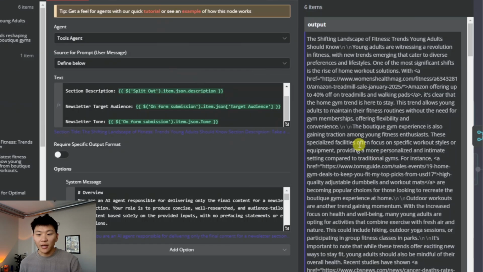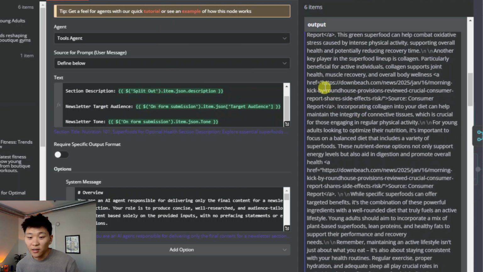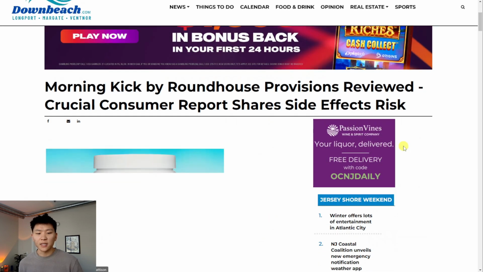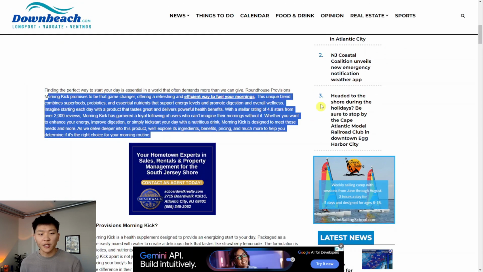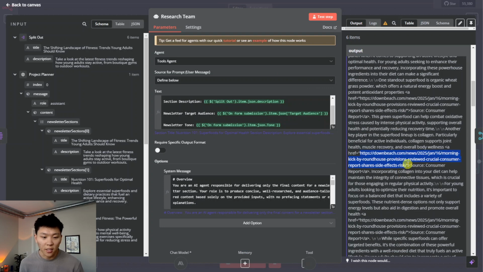As you can see over here on the output, it's giving us article content. You can see right here, here's how it references an article. So this is an article right here. And if we were to click into here, we can see that it is the page. If my computer wants to load it, there we go. So we can see this is the page that it was talking about, and it scraped the information from, and then it made this section of content because of that URL.